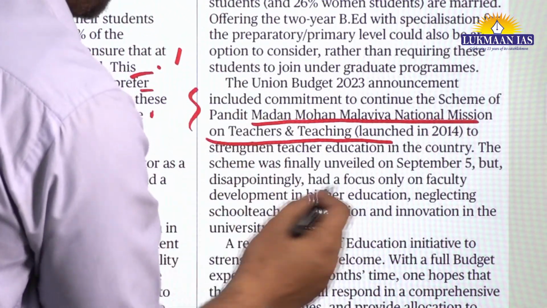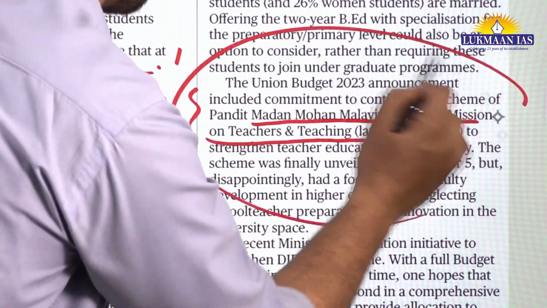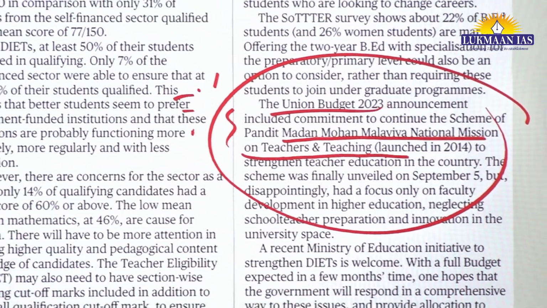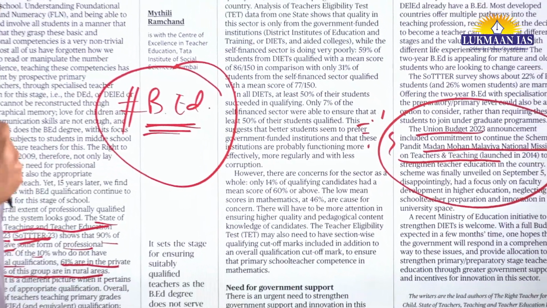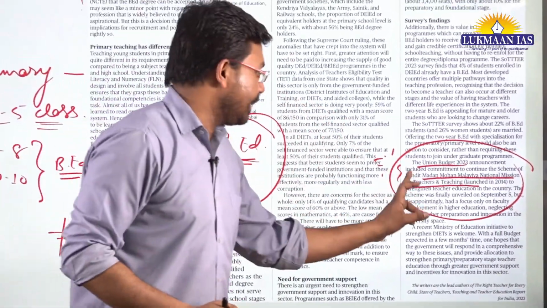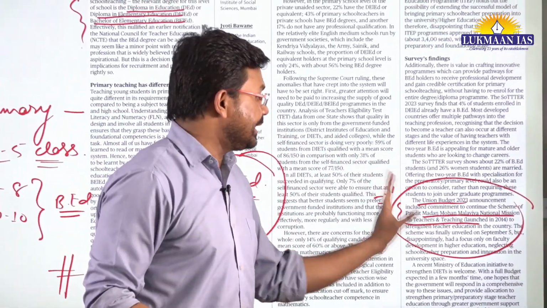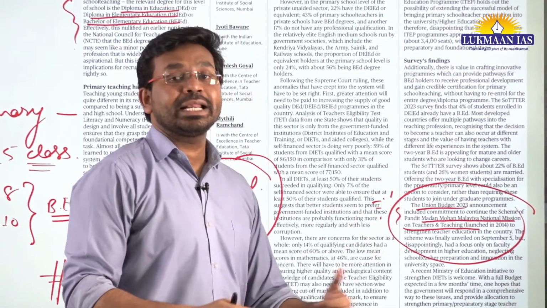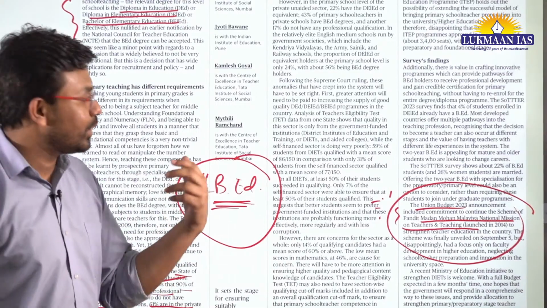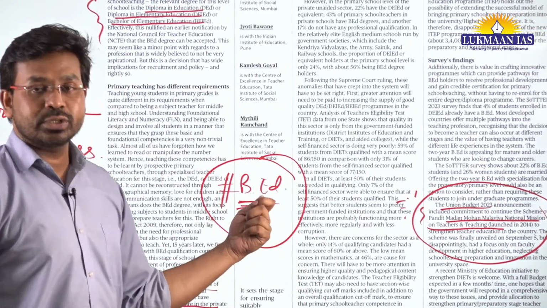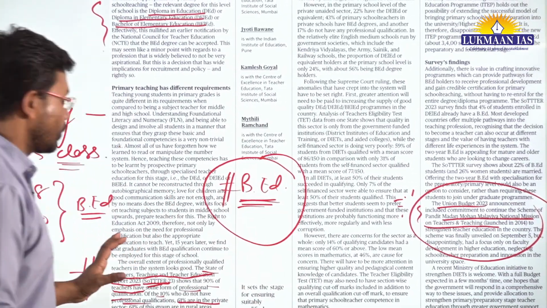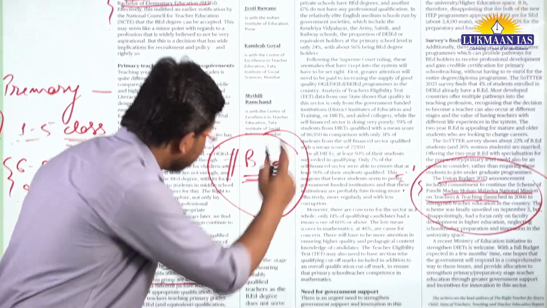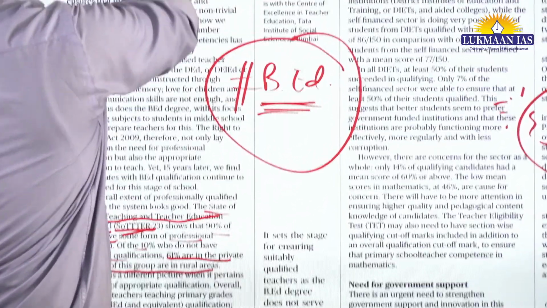Okay, so basically in this Budget announcement 2023, the government has made a commitment that they are going to continue this particular scheme. This scheme is to benefit the teachers and teachers' training, right? So that they are capable enough to teach elementary level students or primary level students in schools.